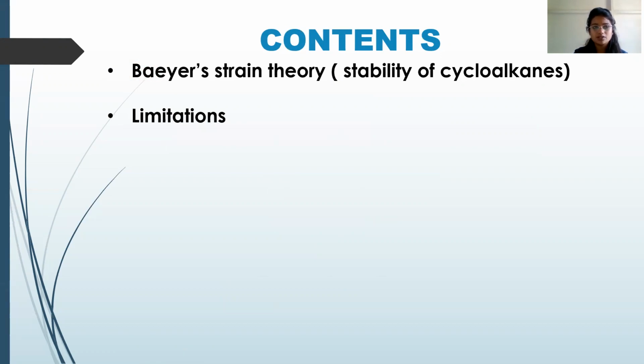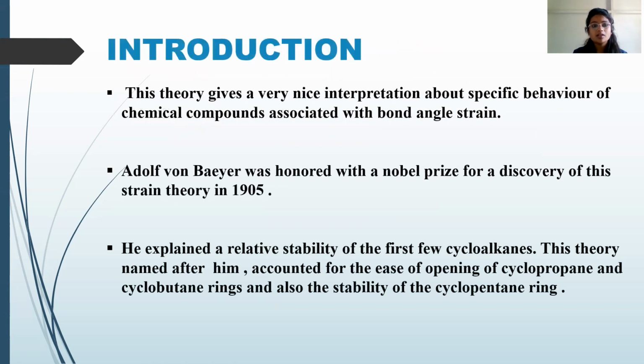Introduction. This theory gives a very nice interpretation of the specific behavior of chemical compounds associated with the bond angle strain. Adolf von Baeyer was honored with the Nobel Prize in 1905. He explained the relative stability of the first few cycloalkanes.